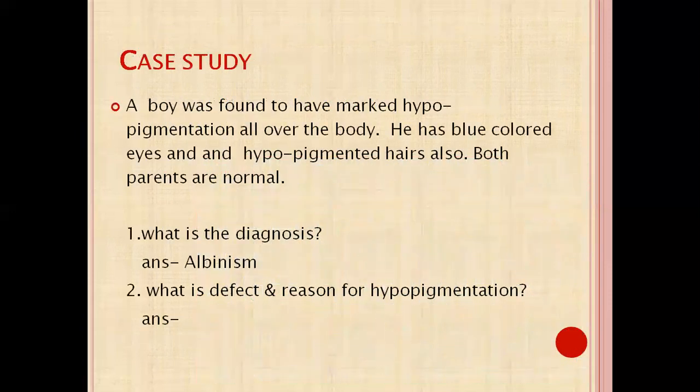There is one more case study. A boy was found to have marked hypopigmentation all over the body. He has blue colored eyes and hypopigmented hair also, and both parents are normal. Okay, this is the case of albinism. Hypopigmentation all over the body and blue colored eyes suggest albinism. So what is the defect in albinism and what is the reason for the hypopigmentation?